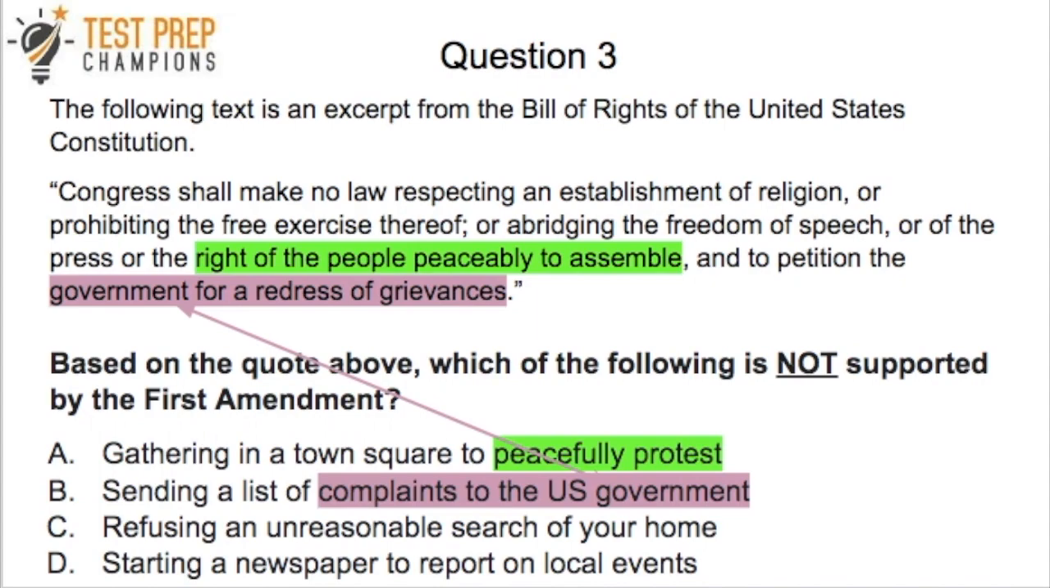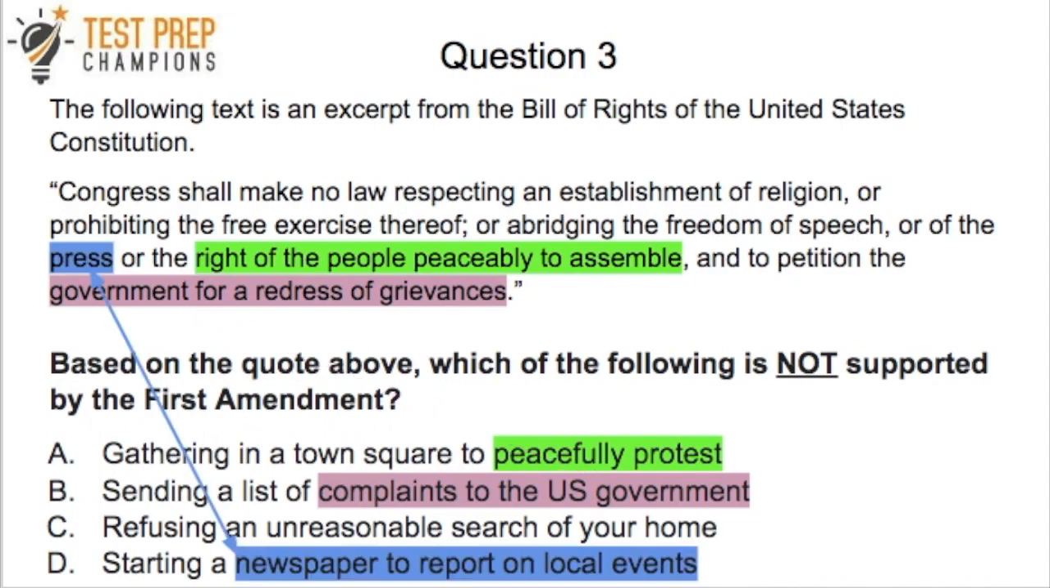So same with B here. We can read it. It says sending a list of complaints to the U.S. government, and we can look back up in the passage. We see that word government there. That tells us which part of the passage we need to read probably to get this right. And so we would say, well, B, this is true. This is something that is correct. It is supported, so we would check B off because B can't be the right answer, because we want to know which of the following is not supported.